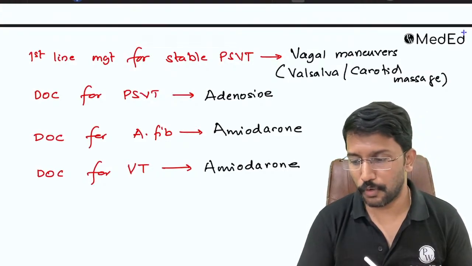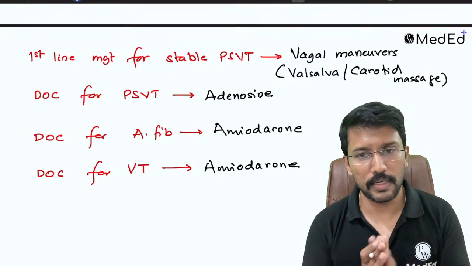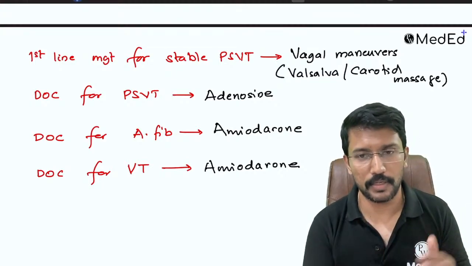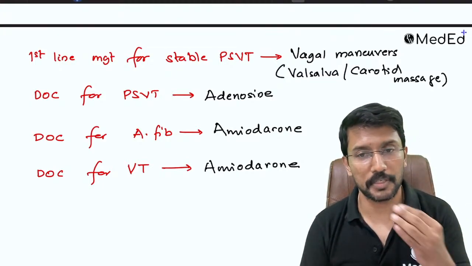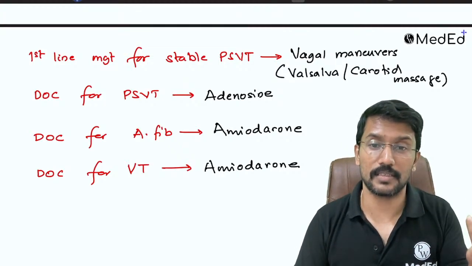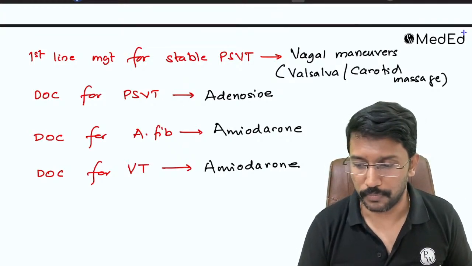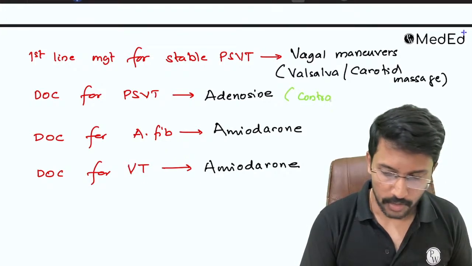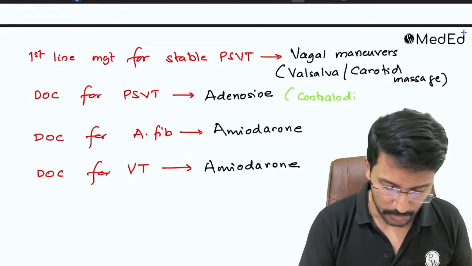What is the contraindication for adenosine? There was one NEET PG question where they had given the setup of PSVT, adenosine administered. After that, the patient became short of breath, and then they asked what could be the pre-existing condition that this patient may be suffering from. Right? So please remember, adenosine is contraindicated in patients with bronchial asthma.